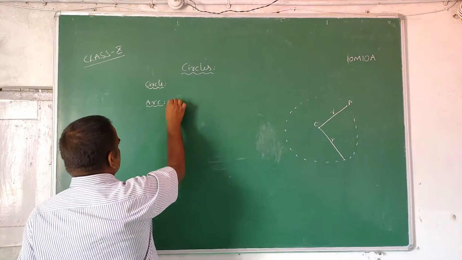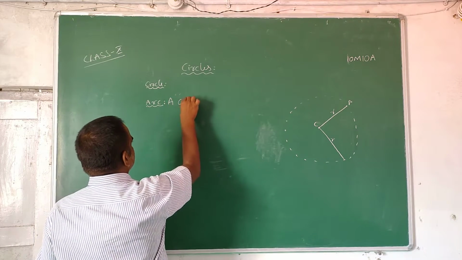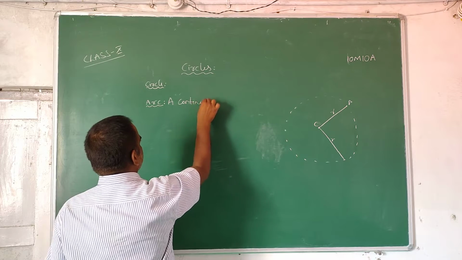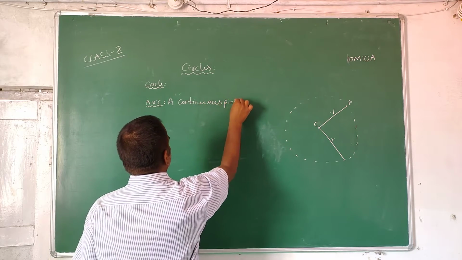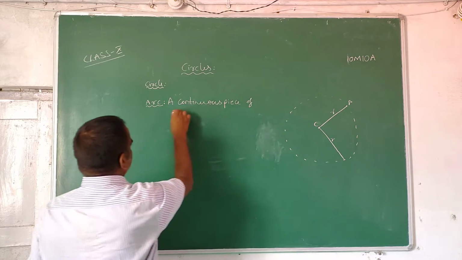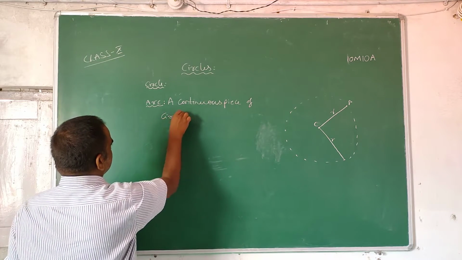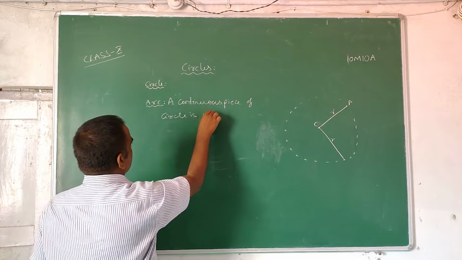Arc: a continuous piece of a circle is known as an arc.